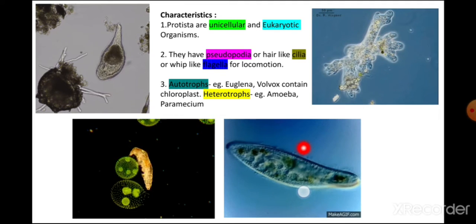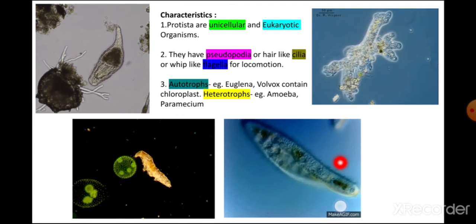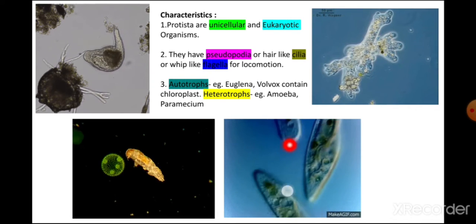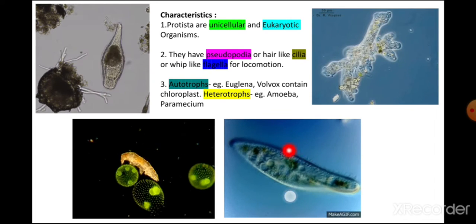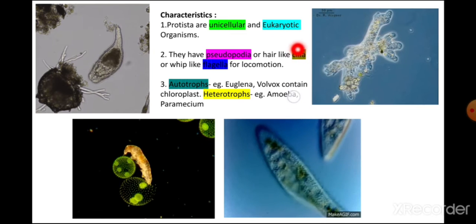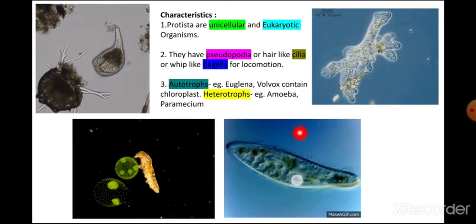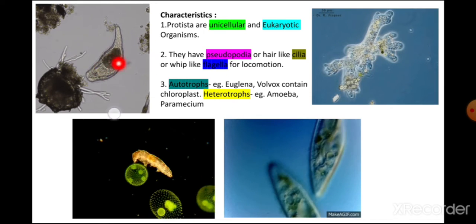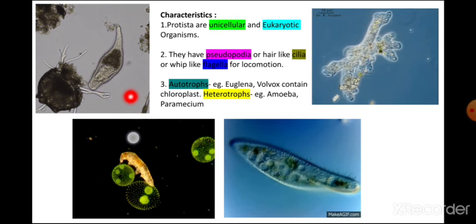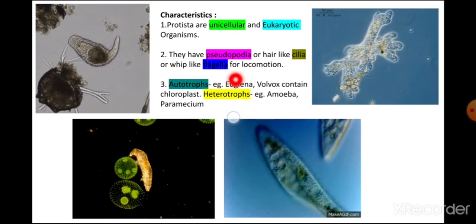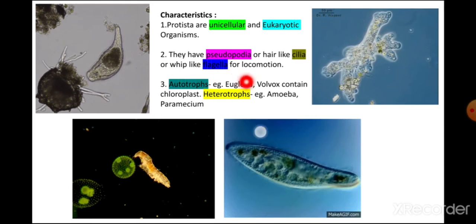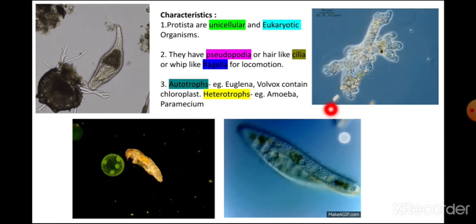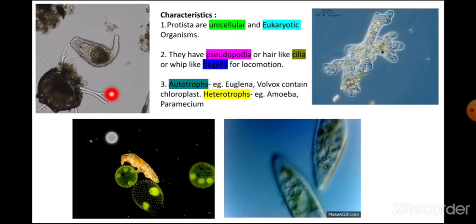Here in paramecium, on the surface of their body, you find small hair-like structures. Those hair-like structures are known as cilia. With the help of cilia, they perform movement. Similarly, in euglena, we find a thread-like structure known as flagellum. With the help of these organs, they move from one place to another.